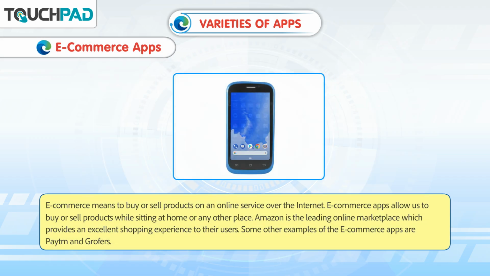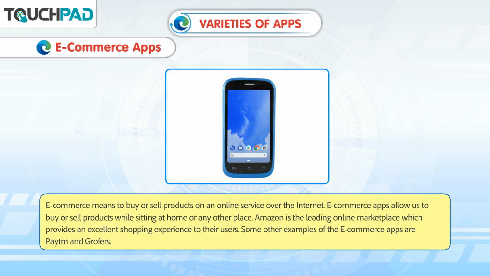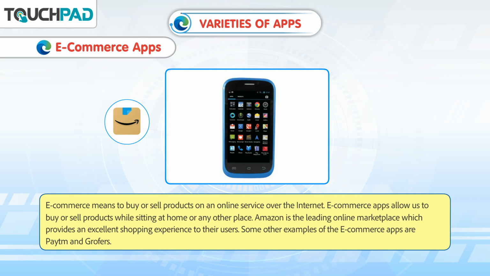E-commerce apps. E-commerce means to buy or sell products on an online service over the internet. E-commerce apps allow us to buy or sell products while sitting at home or any other place. Amazon is the leading online marketplace, which provides an excellent shopping experience to its users. Some other examples of e-commerce apps are Flipkart and Blinkit.